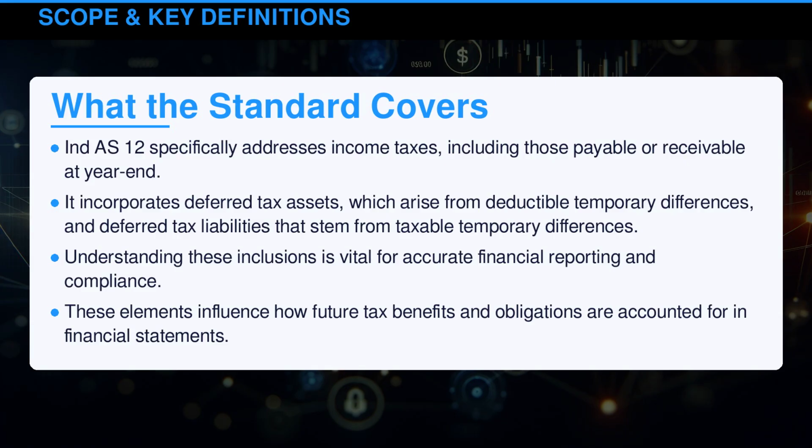Indian Accounting Standard 12 specifically addresses income taxes, including those payable or receivable at year-end. It incorporates deferred tax assets, which arise from deductible temporary differences, and deferred tax liabilities that stem from taxable temporary differences. Understanding these inclusions is vital for accurate financial reporting and compliance. These elements influence how future tax benefits and obligations are accounted for in financial statements.